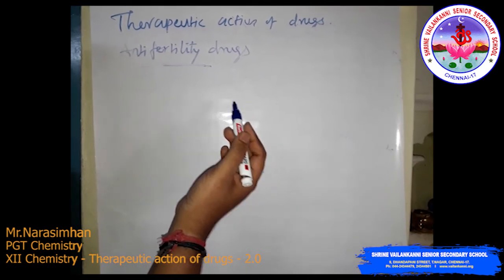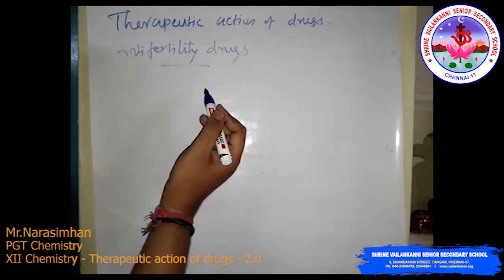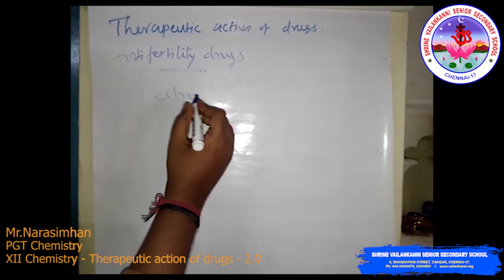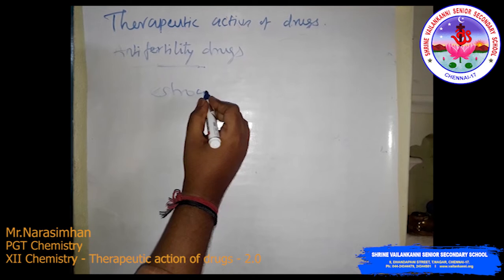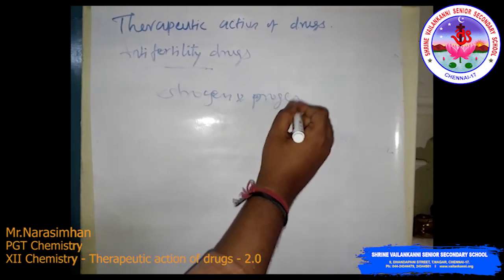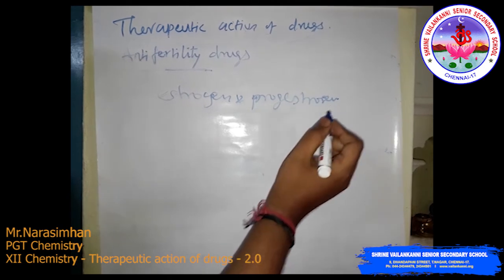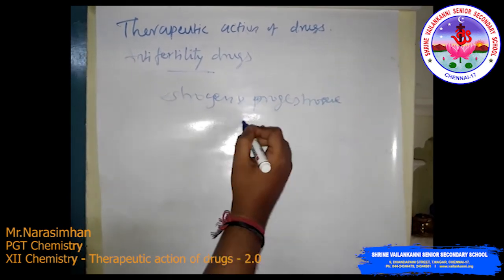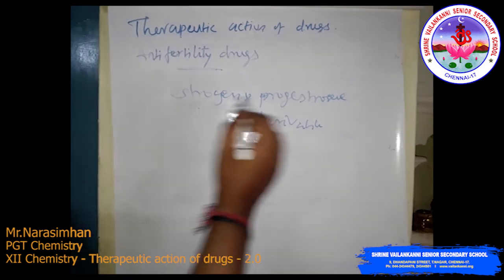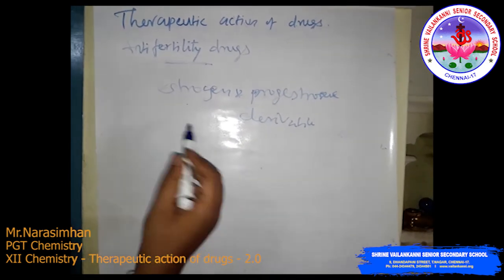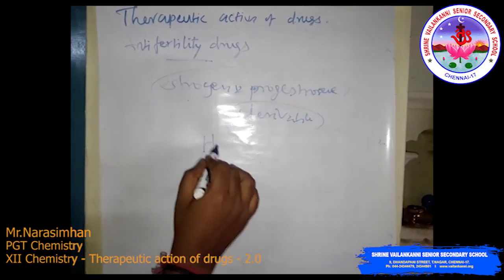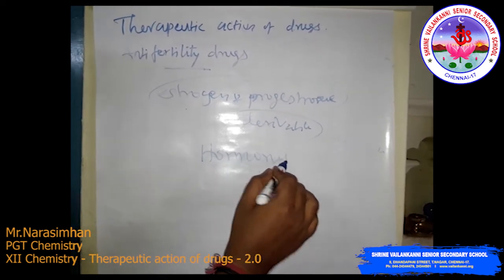The birth control pills essentially contain a mixture of synthetic estrogen and progesterone derivatives. Both of these components are hormones, that is estrogen and progesterone derivatives.